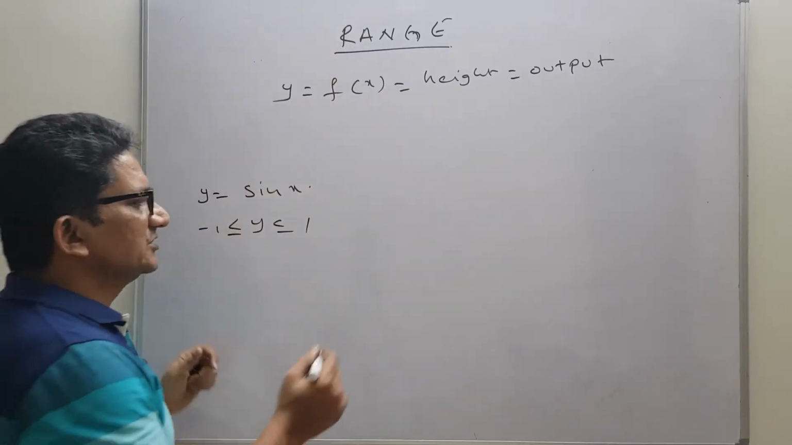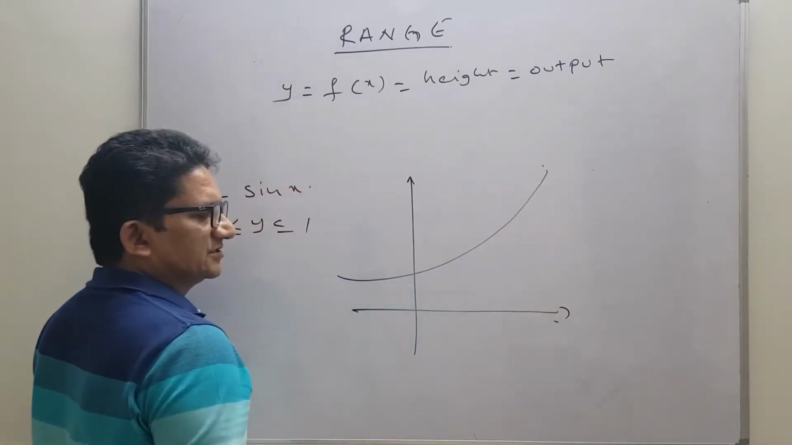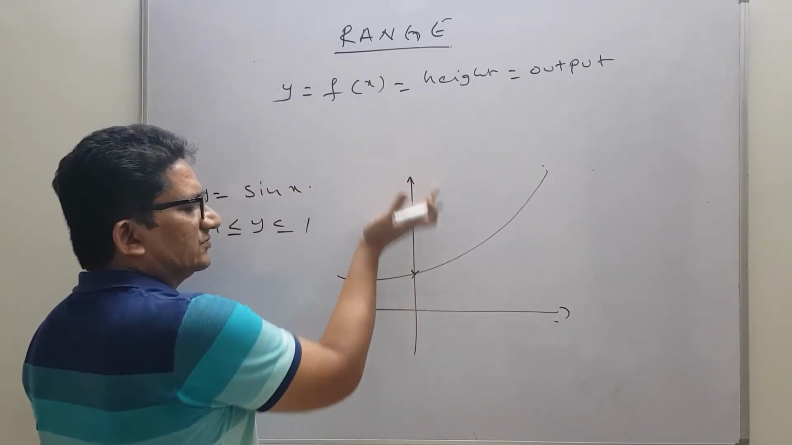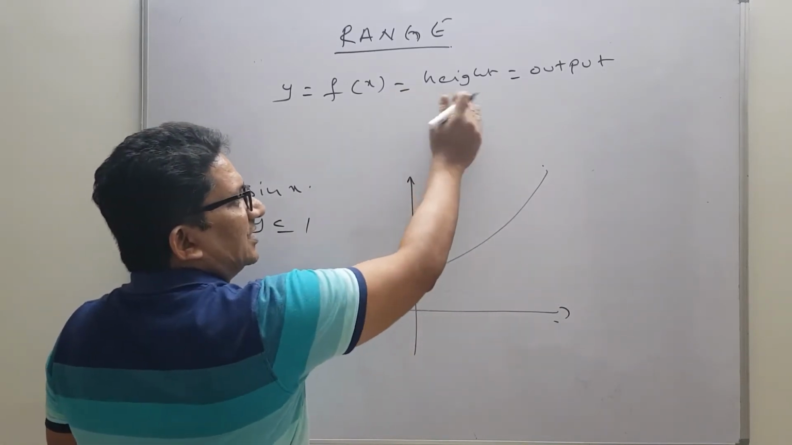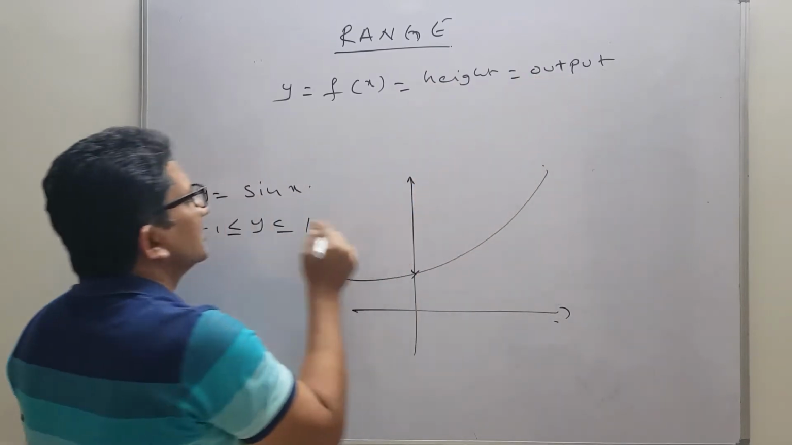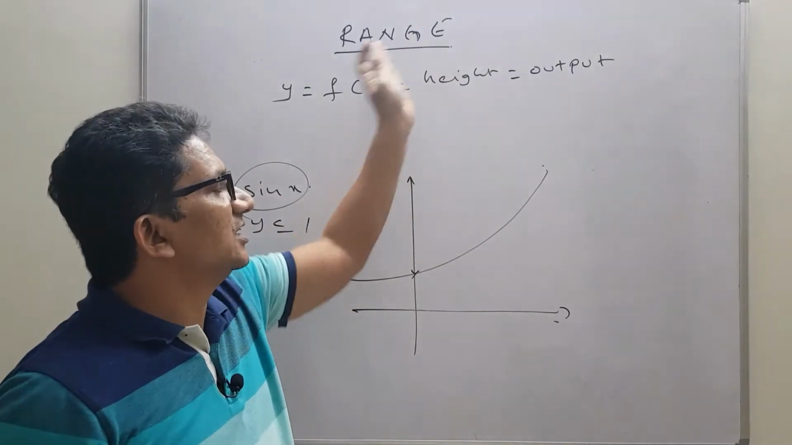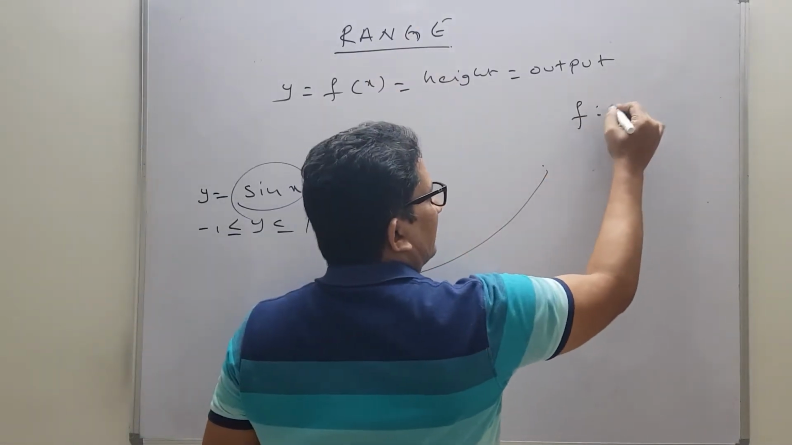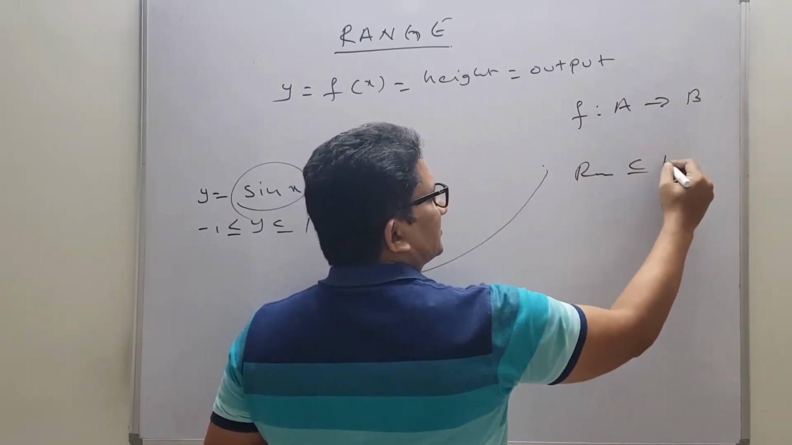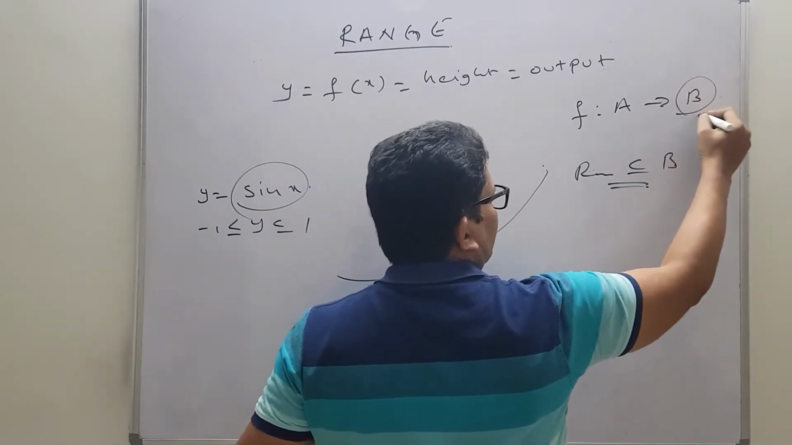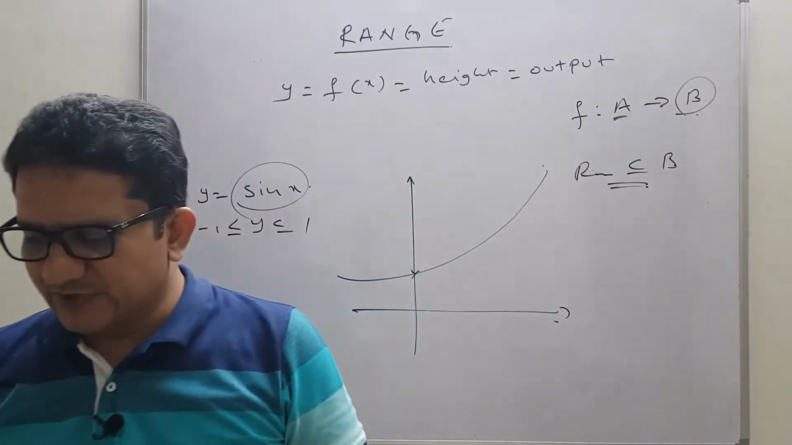So in the graph, if we observe, if we have some graph like this type, this is the graph of the function. On the y-axis, whatever is there, that means graphically this is the height. So that's why height also can be called as range. The output, so what are the outputs generated by the function? If you collect all those outputs, that is also called as range. So in general, if f from A to B is a function, then range is a subset of codomain. So we know that this is codomain and this is domain, and range is always a subset of codomain.